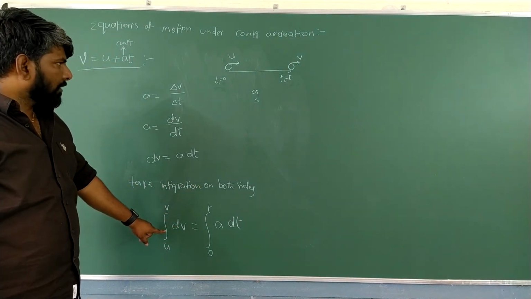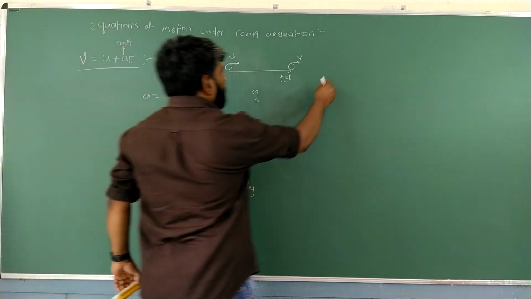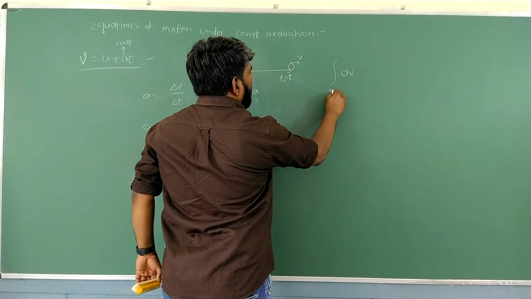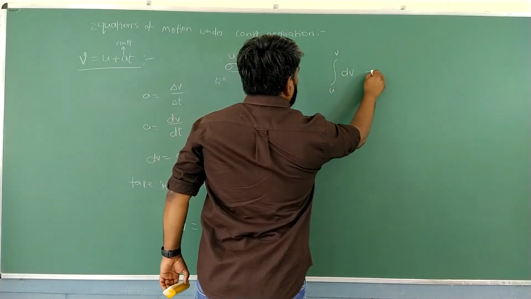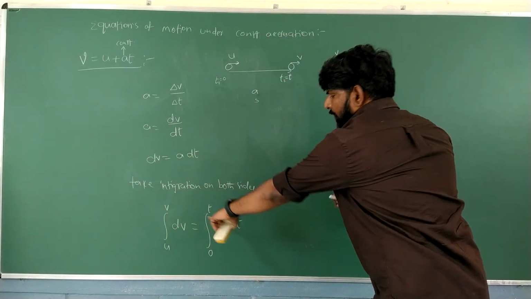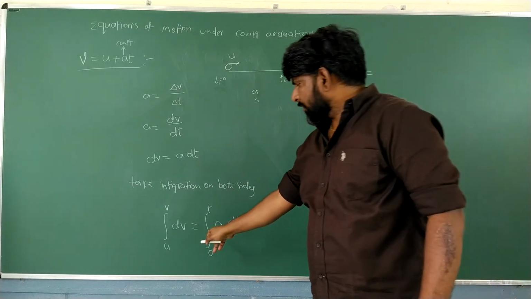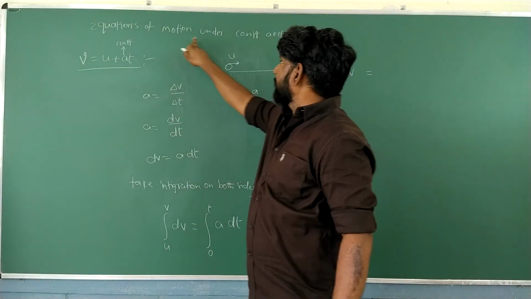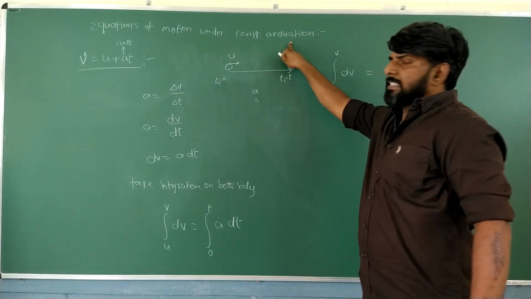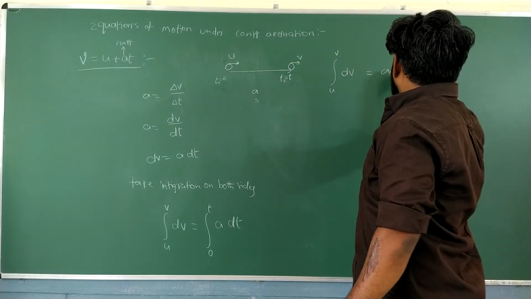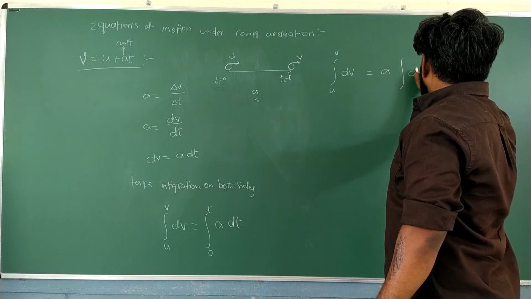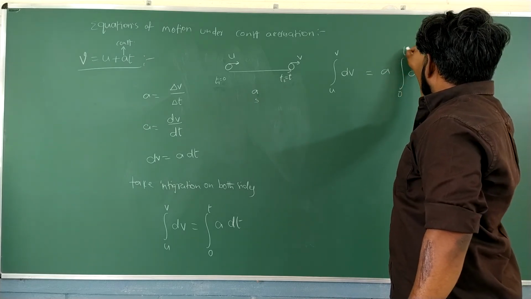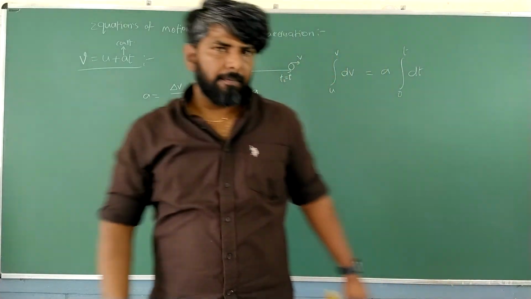Okay, now the same equation I am writing here. Integration of dv, from u to v, is equal to, the constant comes out. A constant value we can always take out, because these are the equations of motion under constant acceleration. What is remaining here? Integration of dt, from 0 to t.